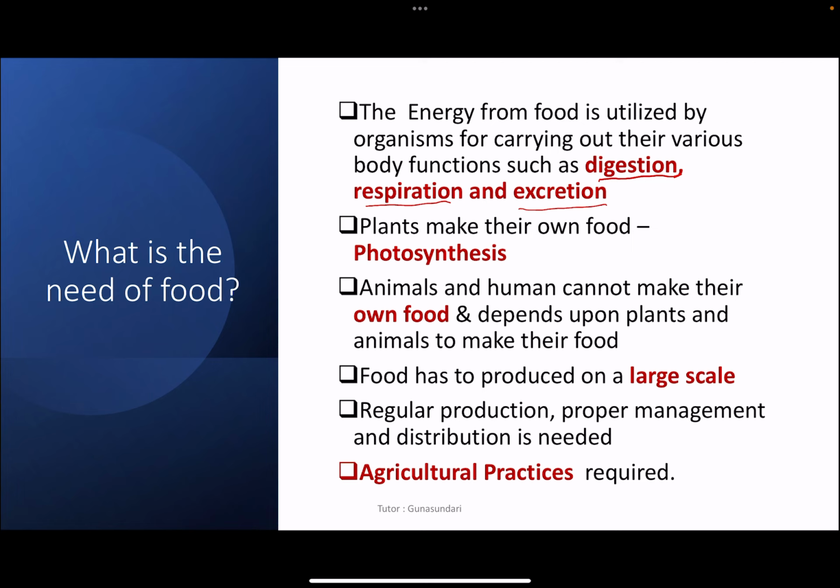And you know that plants make their own food by the process called photosynthesis. It is carried out with the help of sunlight and water. This is called photosynthesis. And animals and humans cannot make their own food, and they depend upon plants and animals to make the food. And hence food has to be produced on a large scale. Regular production, proper management and distribution is needed for the food, and hence we require agricultural practices.